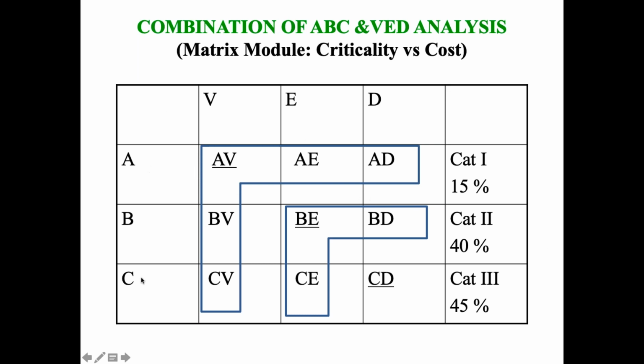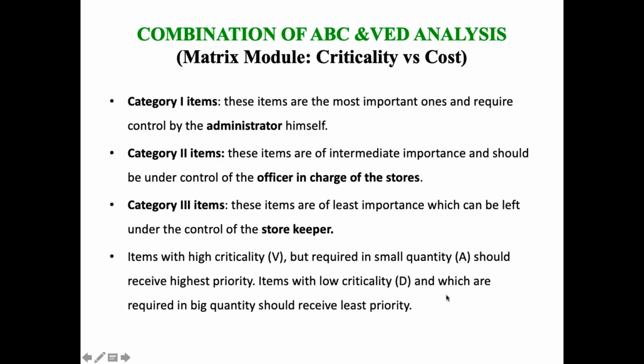See, we are combining ABC with VED. So AV, AE, AD and BV, CDV is category 1, which is taking 15% of our total cost. Then category 2 is 40%, that is BE, BED and CE, and CD is only taking 45% of whole stock.